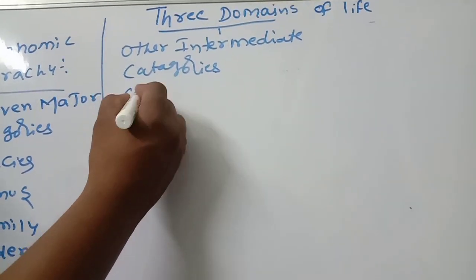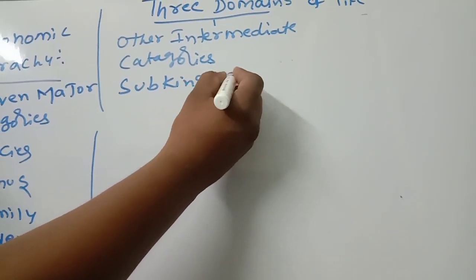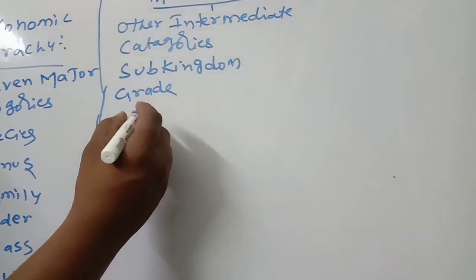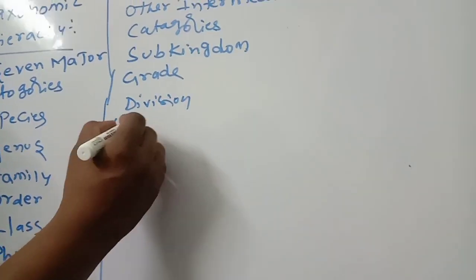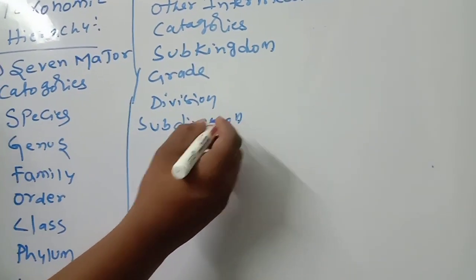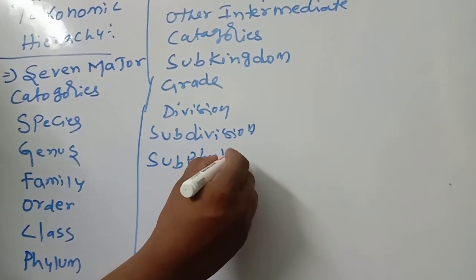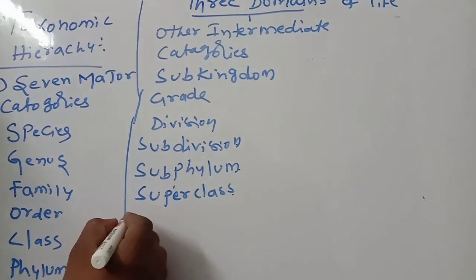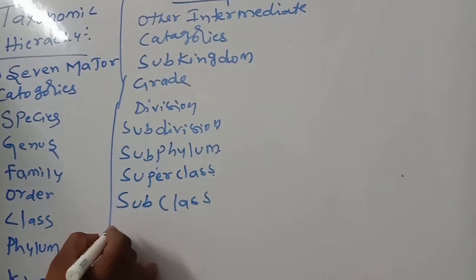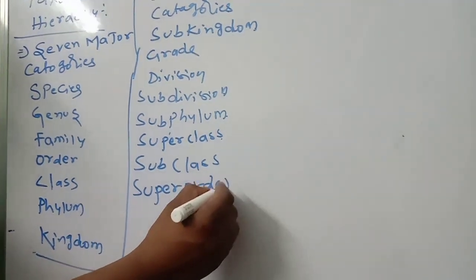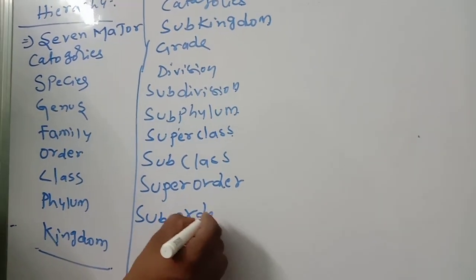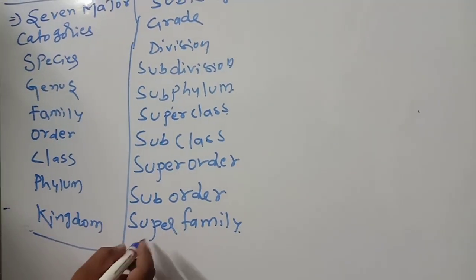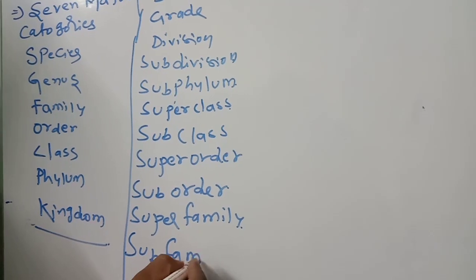Number 1, sub-kingdom. So after kingdom, sub-kingdom, and grade, then division, subdivision, subphylum, next superclass, then subclass, super order, suborder, then super family, then subfamily.